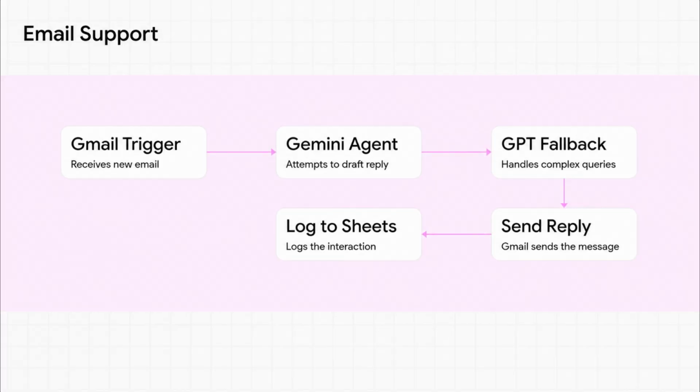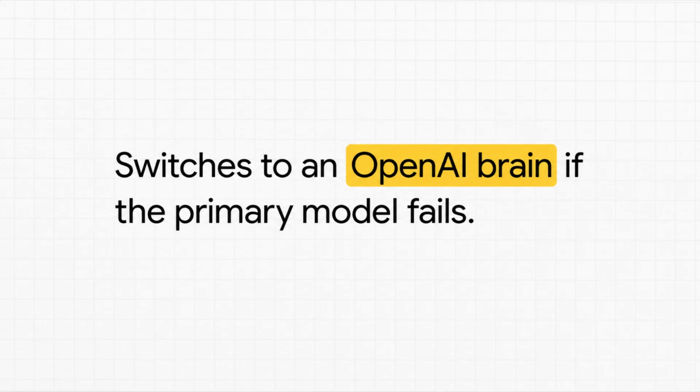Let's look at our first workflow, email support. Imagine a customer shoots over an email asking, "Hey, where is my order 431?" The Gmail trigger receives this message. Then, the primary agent, which is powered by Gemini here, looks up the order data and drafts a reply. Gmail sends it off, and finally, the agent meticulously logs the entire interaction into a Google Sheet for your records. And it happens completely automatically. Now, notice this specific n8n node setup we're using here, particularly that GPT fallback.